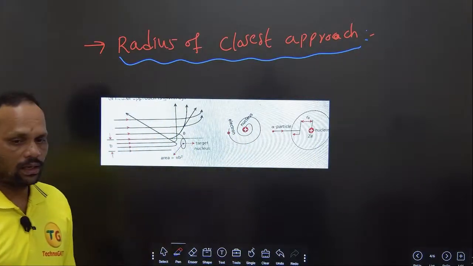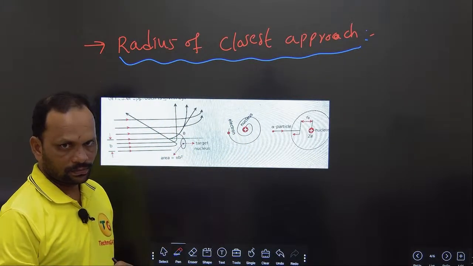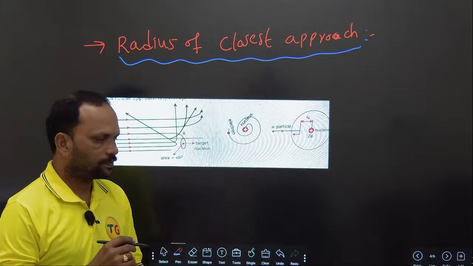And one more thing is impact parameter, we'll discuss that later.